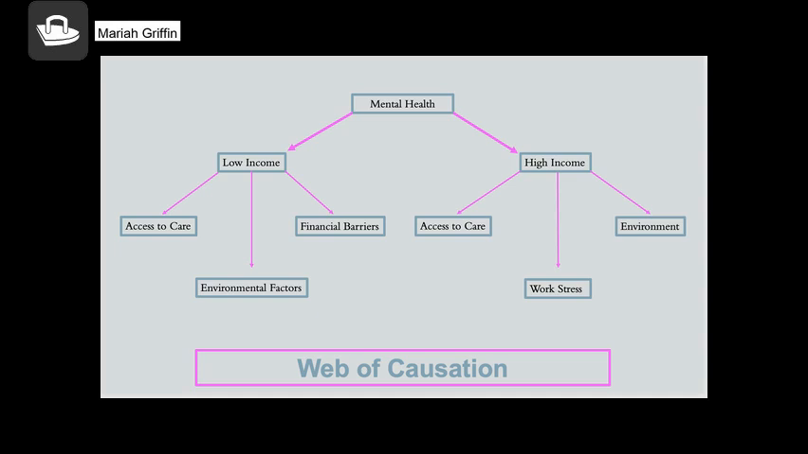In conclusion, my web of causation shows that the disparity in mental health outcomes between low and high income groups is influenced by multiple interconnected factors. By understanding how these variables work together, we can begin to address the root causes of these disparities and work toward creating more equitable access to mental health care for all income levels.